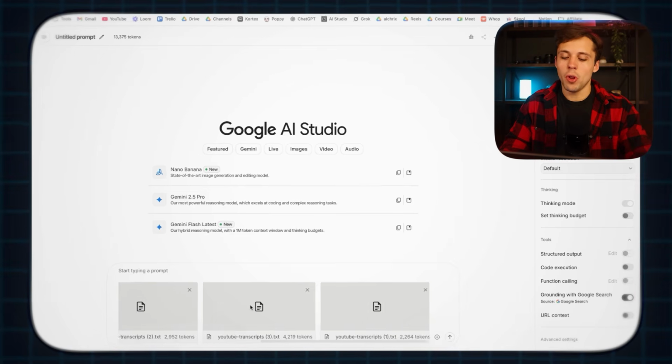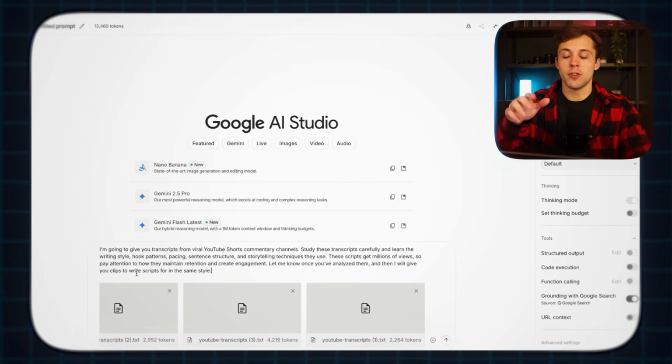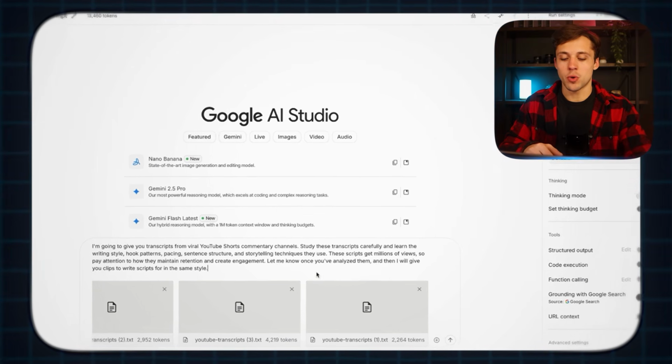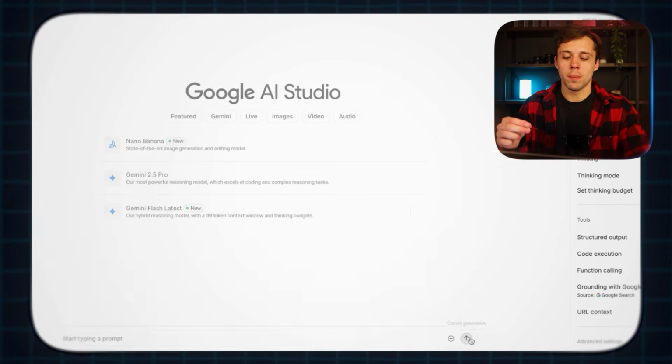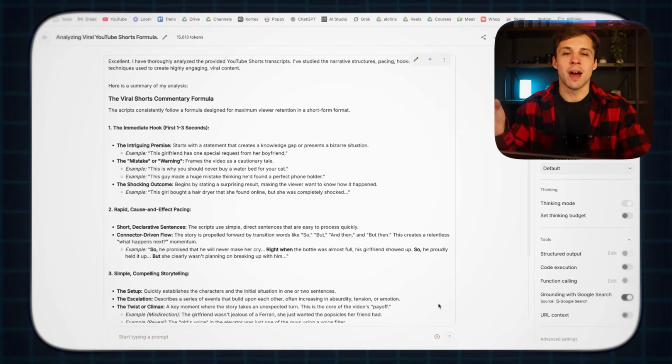And now the best AI chatbot to use for script writing when it comes to this type of content is Google AI Studio, because it can actually watch the clips that you give it. So you can upload all of your transcripts and then paste in the prompt, which I've left linked down below. There's 2 prompts we're going to be using. Both are in the description, and you can click run prompt. And here we go. It's analyzing the transcripts, so that way it can replicate that writing style.